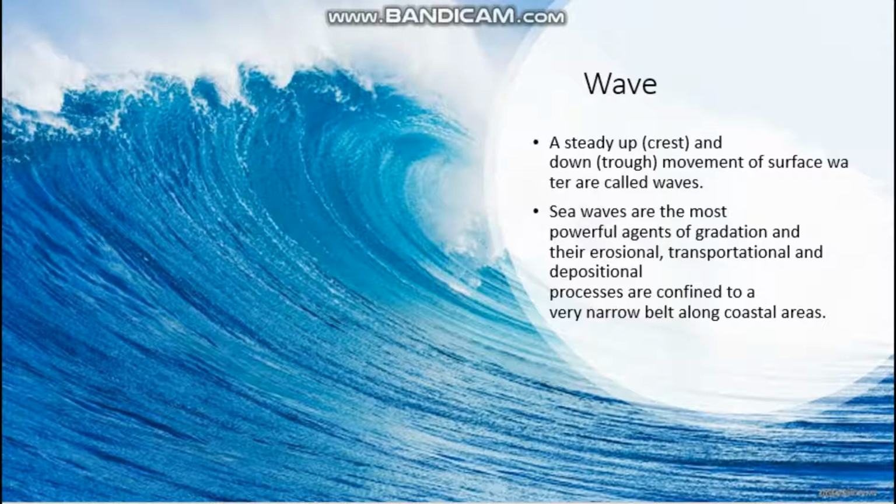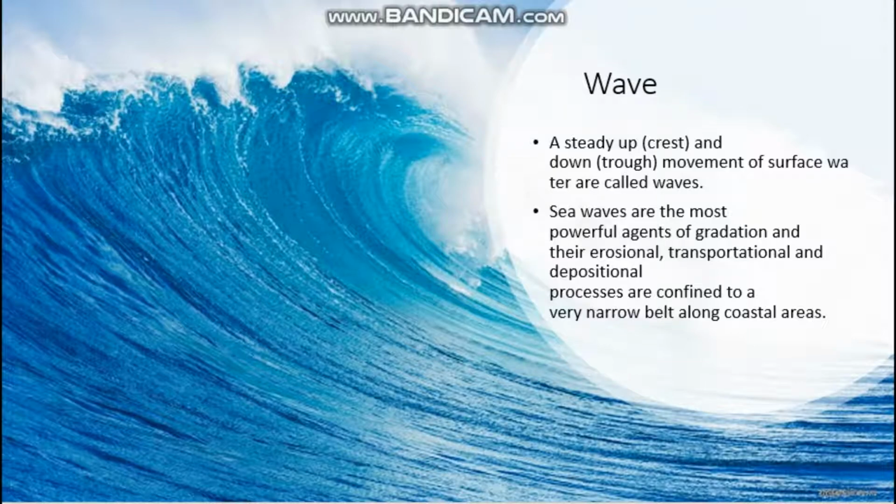Sea waves are the most powerful agent of gradation, and their erosional, transportational and depositional processes are confined to a very narrow belt along coastal areas. So where can you see these waves? Near the coastal area, near the seashore.